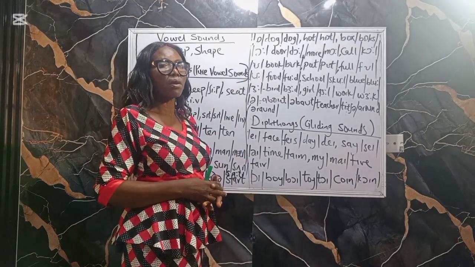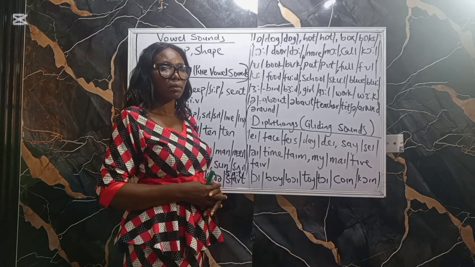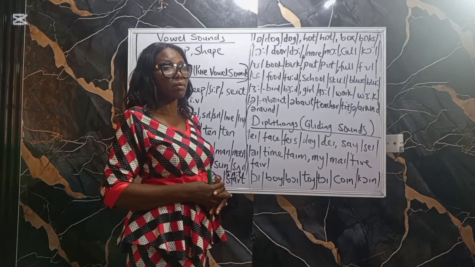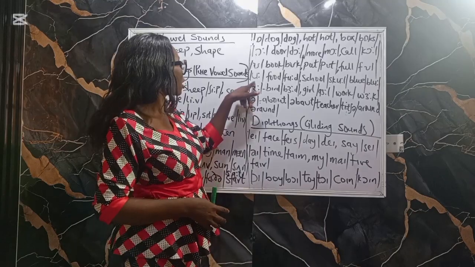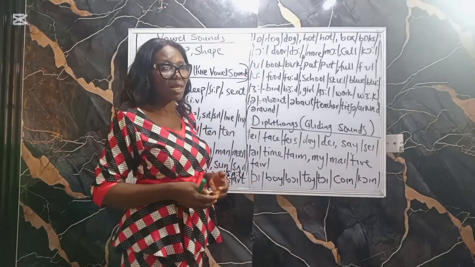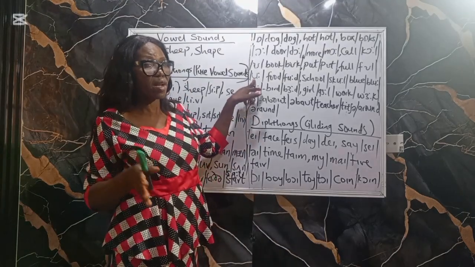Ooh or ew. Remember, two ways. Ew is long. But just as in this one, your lips will be round as you pronounce it. But this one is longer.